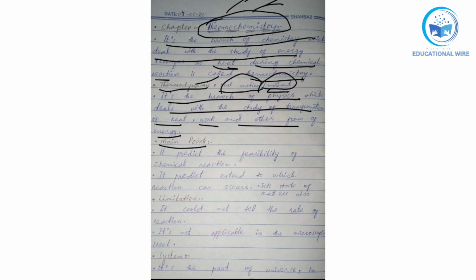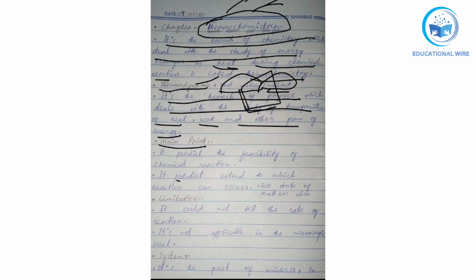After that, there are some main points of thermochemistry and thermodynamics. That is, it predicts the feasibility of a chemical reaction. If there is any chemical reaction, it tells whether it's feasible or not. So it's predicting the feasibility of the chemical reaction.